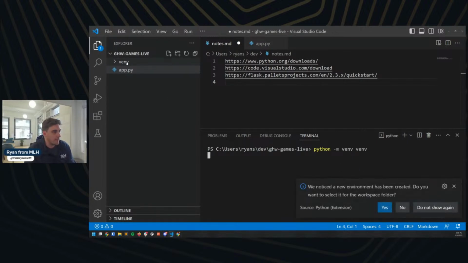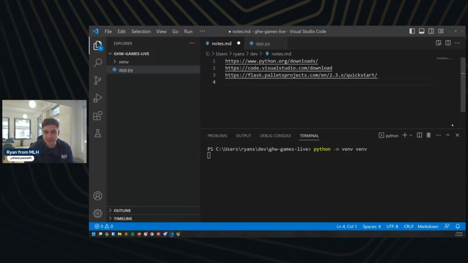And I can now see that made a new environment. We notice in the environment, do you want to select it for the workspace folder? Sure. That's a feature I didn't know existed, but we'll give it a shot.